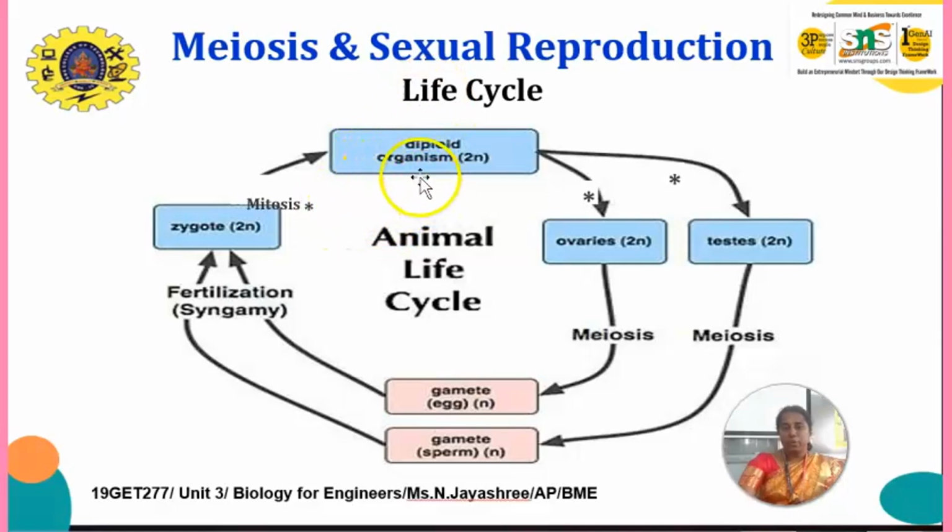The first one is the diploid organism, which is formed by 2n. From the diploid cell, the ovaries are present, which are also 2n, and the testes, 2n. By meiosis, it forms the gametes. Gametes may be either egg or sperm, and finally they go to fertilization, forming the zygote, and finally it forms the diploid organism. This is the life cycle of meiosis and sexual reproduction.